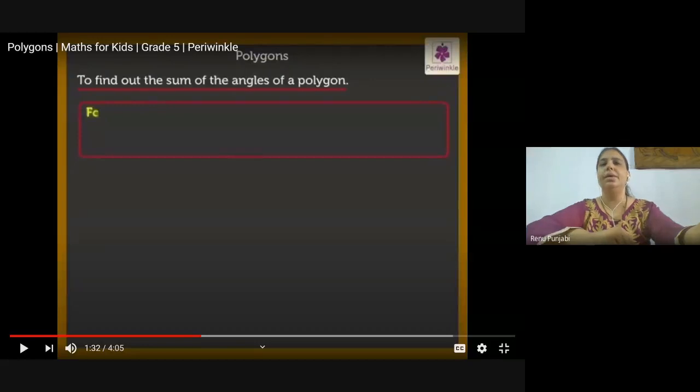So here the basic thing is we have to understand what polygons are. A closed figure made with three or more lines is known as a polygon, right? Like hexagon, pentagon, quadrilateral, rectangle, square, triangle. So these all are polygons.